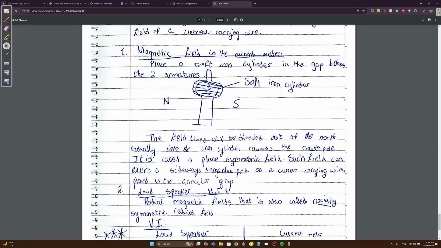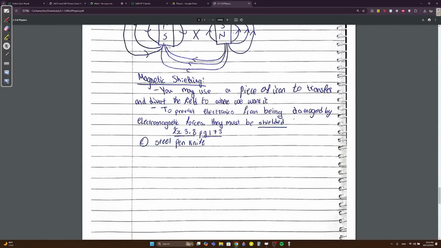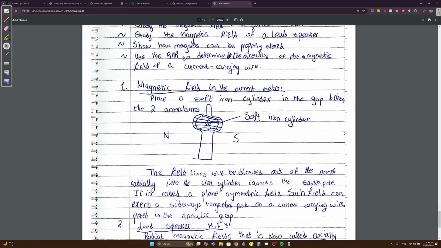Basically, if you have north-south, what they do is they put two armatures and they put soft iron in between. What the soft iron does, like I told you before, is that if you put iron, it forces the magnetic field to go through the iron. So see what it does? It forces the magnetic field to go through this soft iron cylinder from north to south. So it won't go around it, it will go through it.